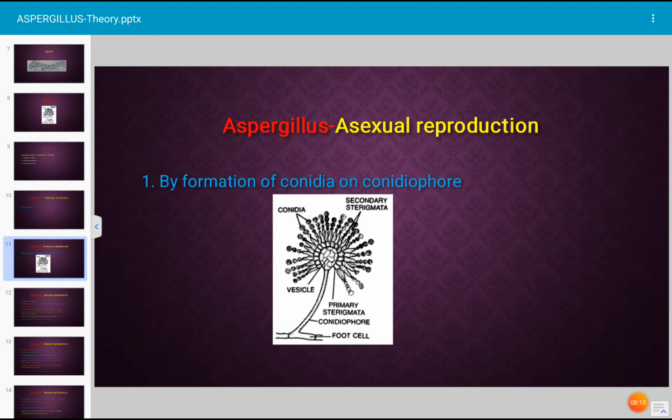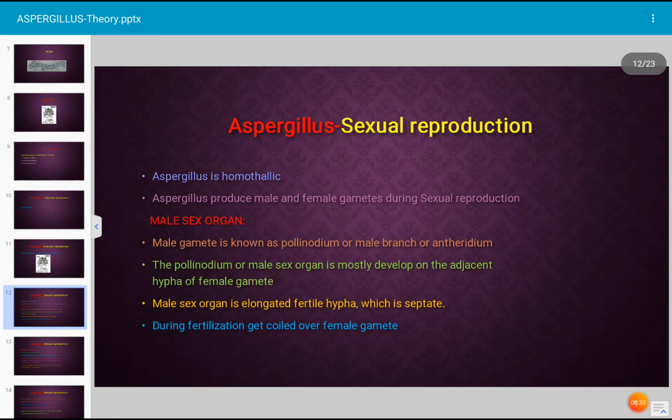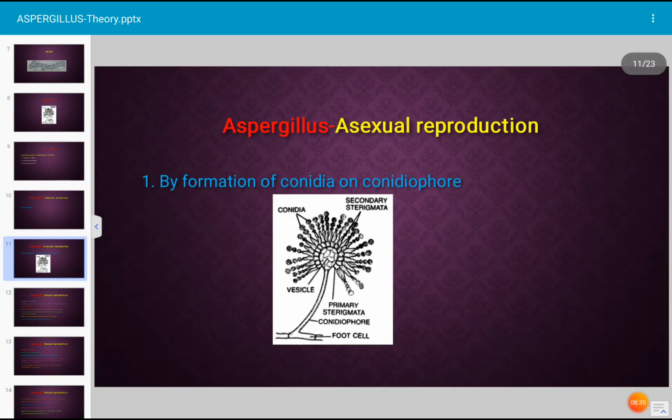The outer wall of the conidia is known as exine, which is rough and reticulated for protection, and the inner wall of the conidium is smooth and protects the inner content of the conidium. The conidia are released in the environment, and whenever they come in contact with the proper substratum they grow and produce a new thallus. This is the asexual reproduction by conidia.